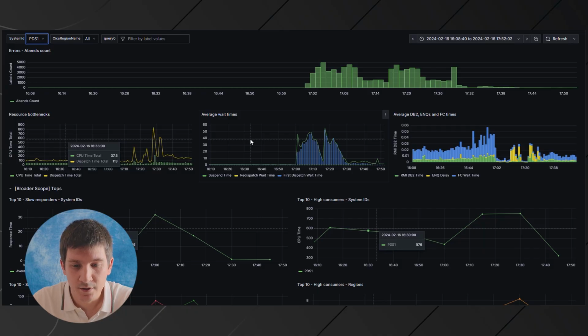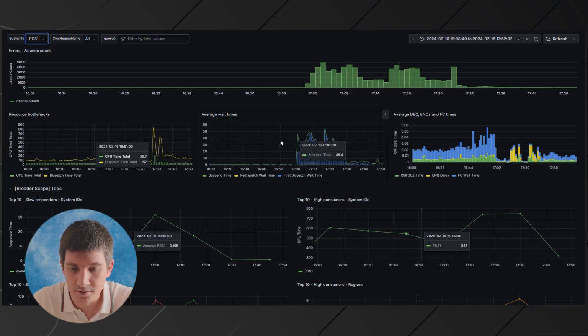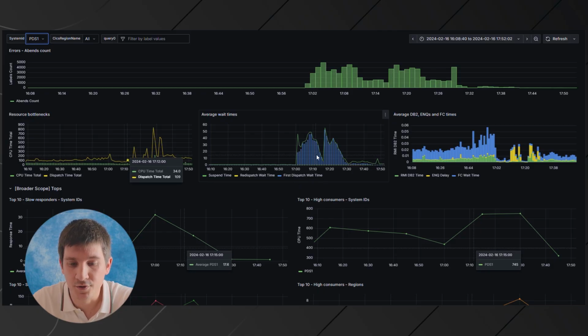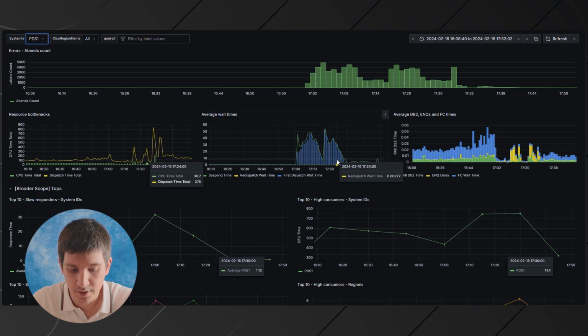Okay, now let's understand where the time is spent. If we look at the average times, most of the time is spent waiting for the first dispatch, here in blue.